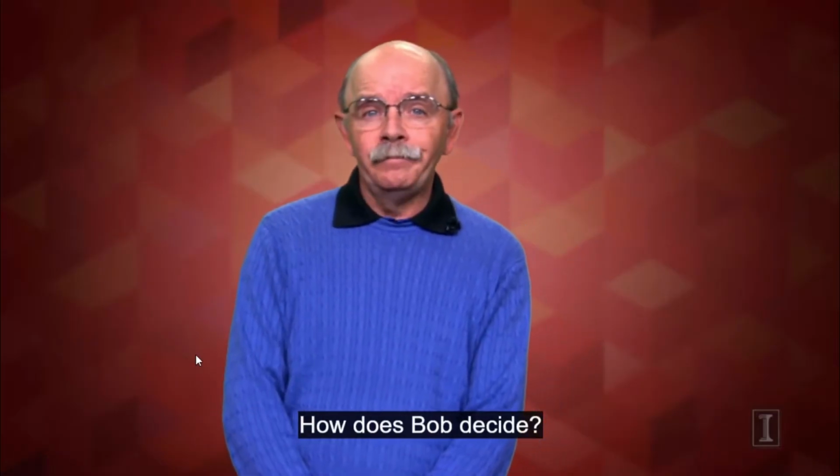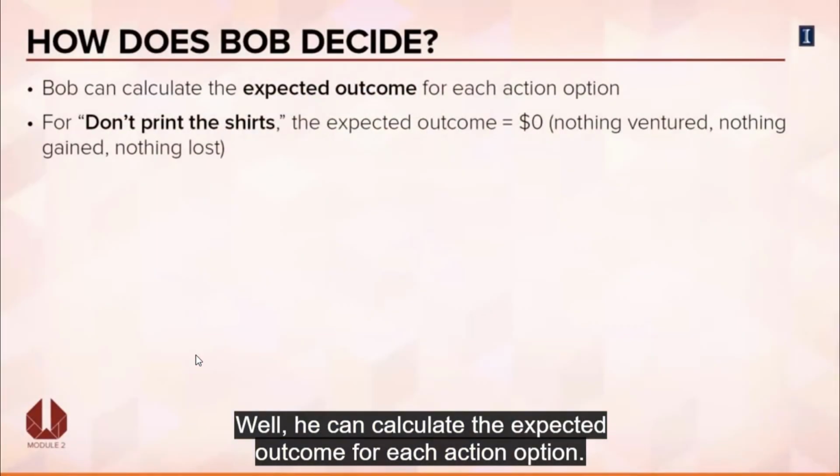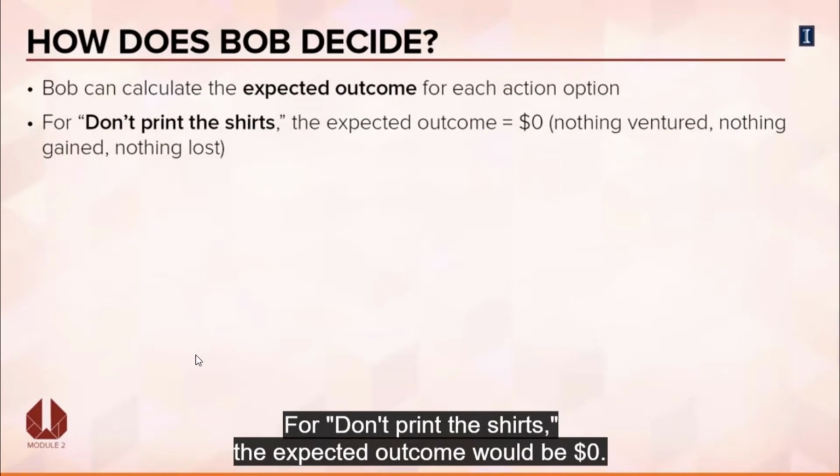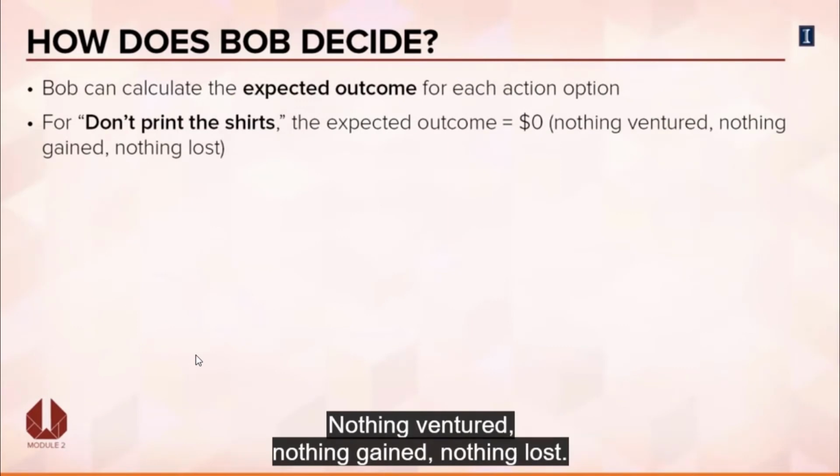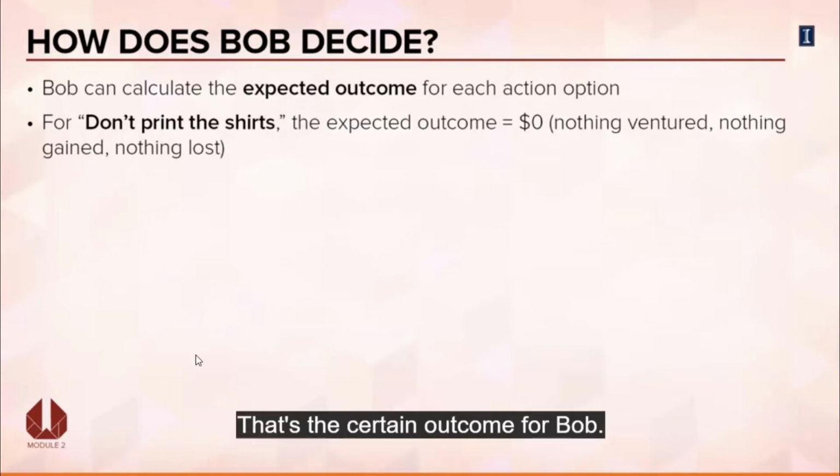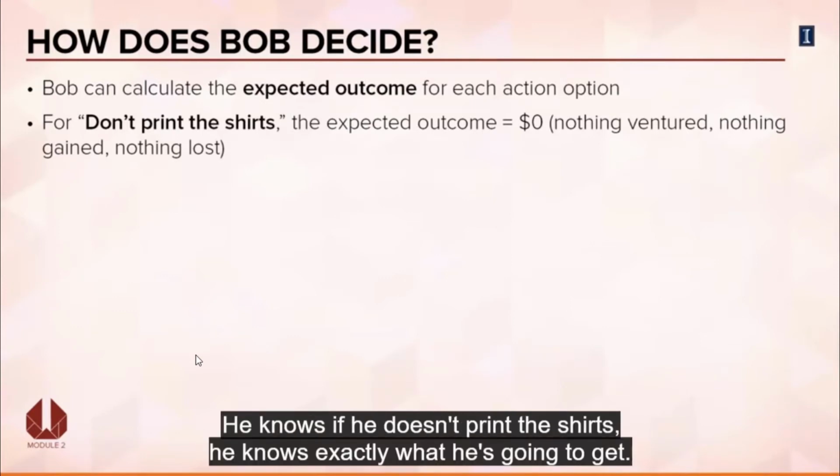How does Bob decide? Well, he can calculate the expected outcome for each action option. For don't print the shirts, the expected outcome would be zero. Nothing ventured, nothing gained, nothing lost. That's the certain outcome for Bob. He knows if he doesn't print the shirts, he knows exactly what he's going to get.